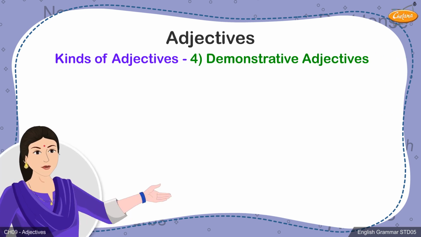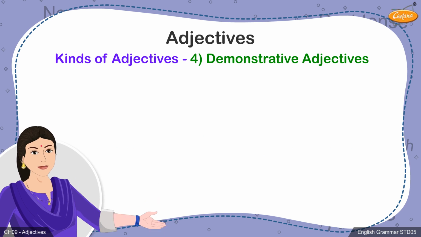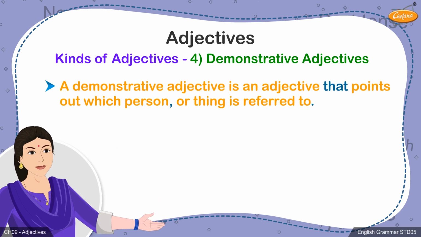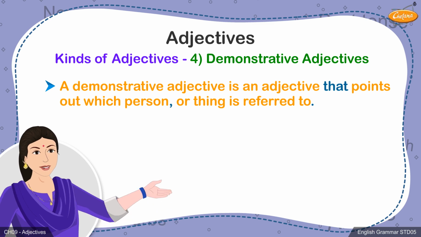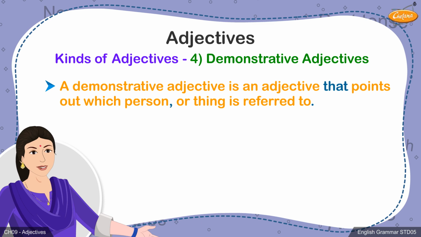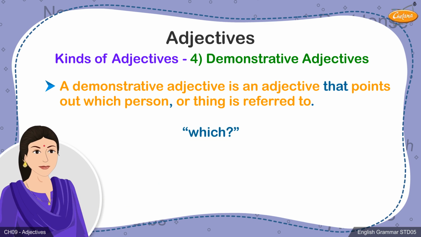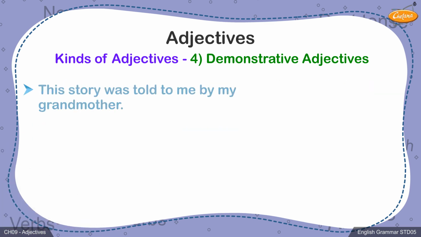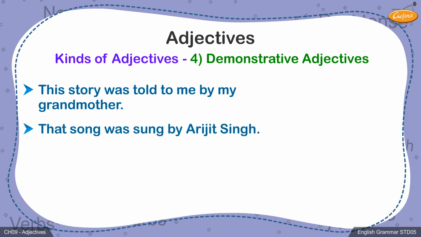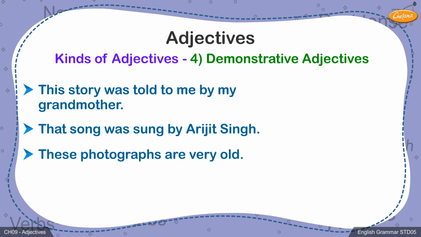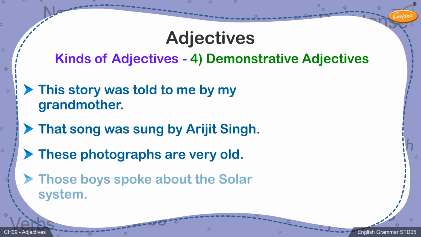4. Demonstrative adjectives. The next kind of adjective is called a demonstrative adjective, which is an adjective that points out which person or thing is referred to. It simply answers the question, which? For example, 1. This story was told to me by my grandmother. 2. That song was sung by Arijit Singh. 3. These photographs are very old. 4.